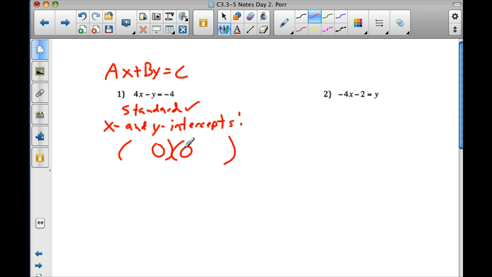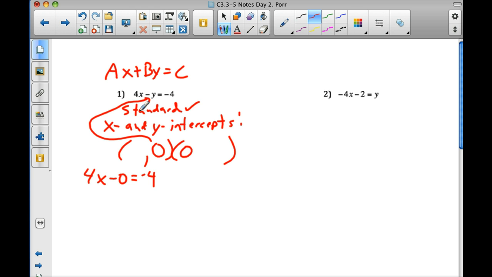Everybody put your 2 points with the zeros in the middle, like we did yesterday. Let's find the x-intercept first. We're going to put 0 in for y, because that's the y value of the x-intercept.